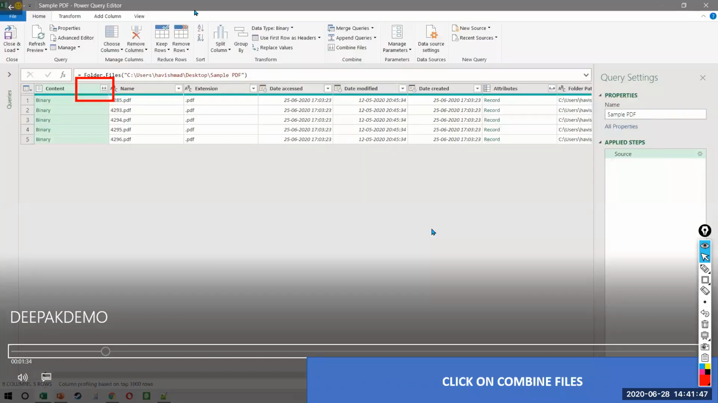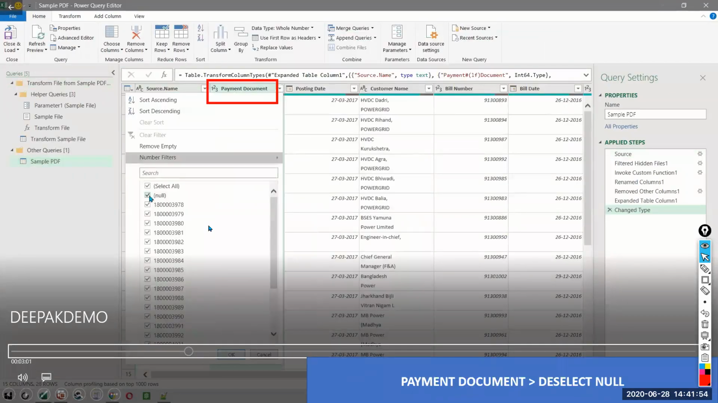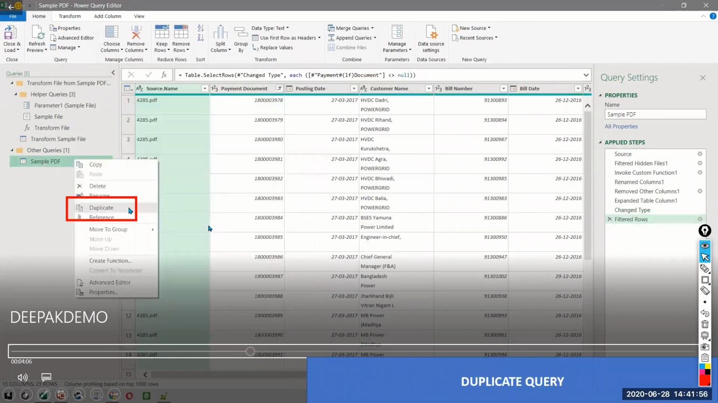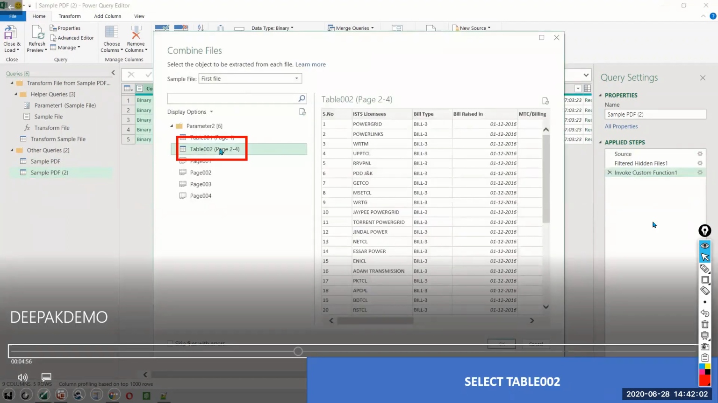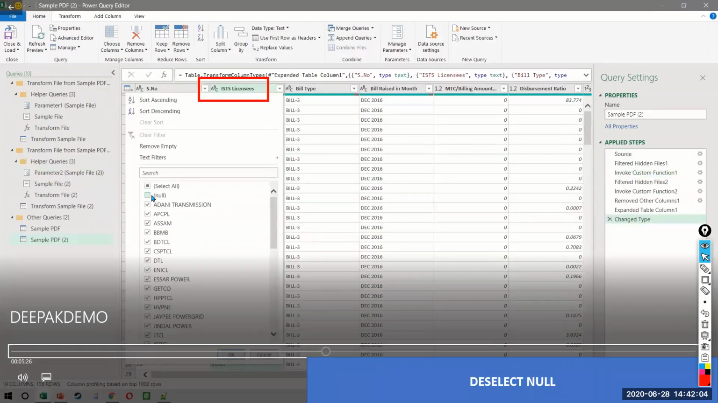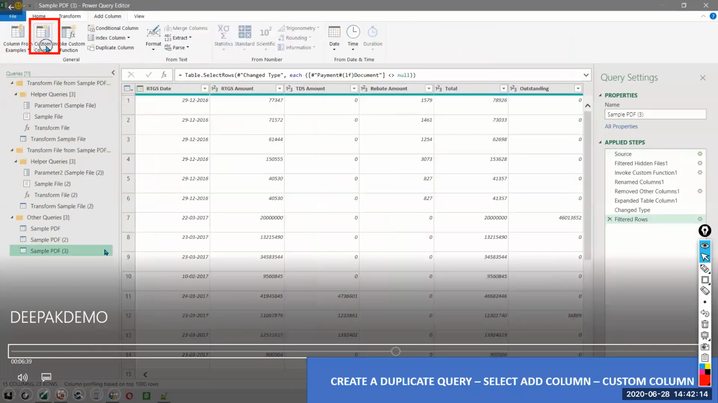Then the process is a little different. You have to click on this combine button, select the table you want, select all the table, deselect all the null values, and duplicate the query. In the duplicated query, you remove all the other steps because you now want to select table number 2. Then you deselect the null values, remove the other columns, and select the serial number we want, because they just want to track specific serial numbers, right? To see the disbursement ratio.